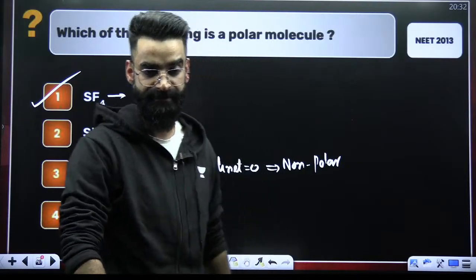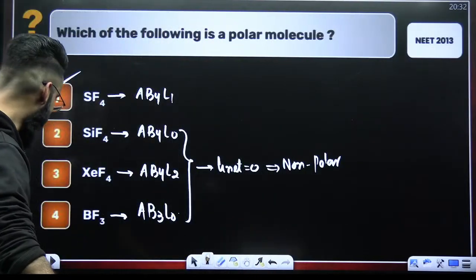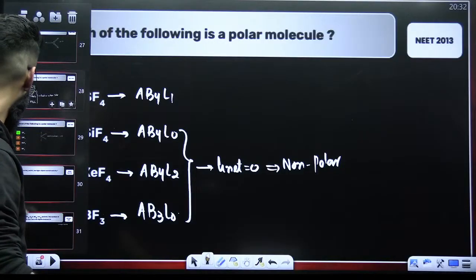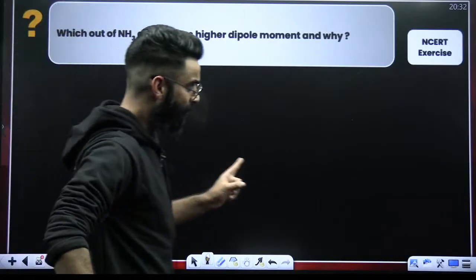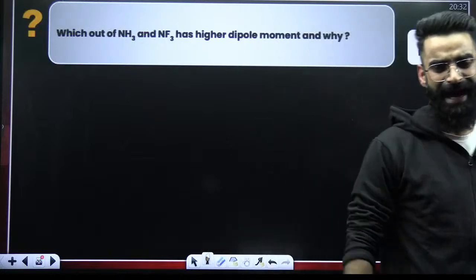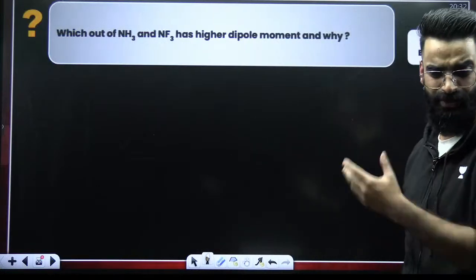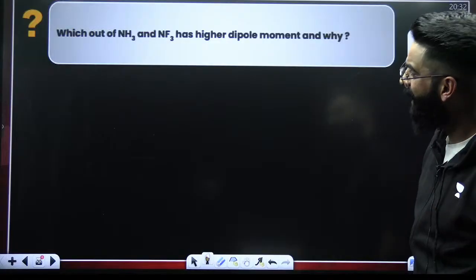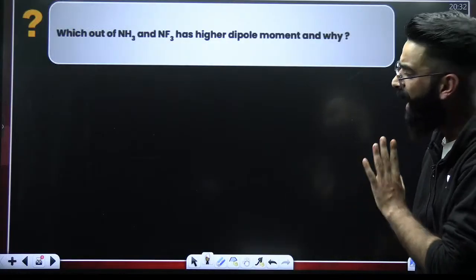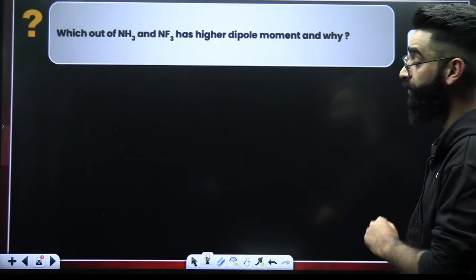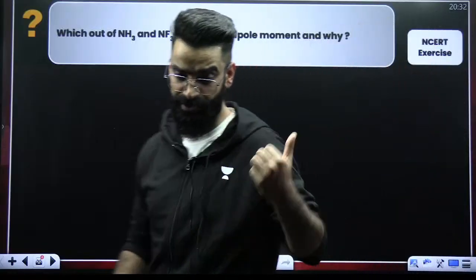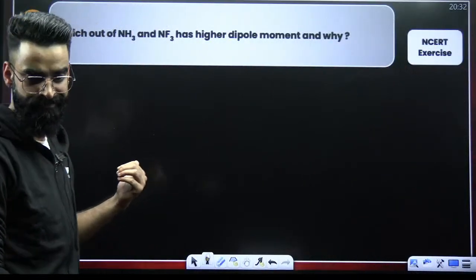I believe I'm clear with this question, people. This is something given in your NCERT exercise, and I believe you should be in a position to tell me the answer. Which out of NH3 and NF3 has higher dipole moment? A few minutes back we discussed this. This question is given in your NCERT exercise.